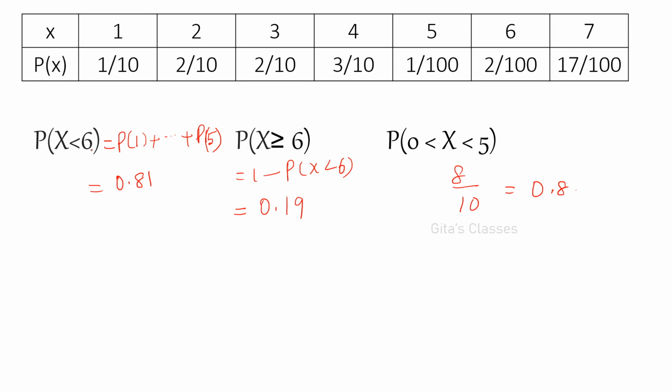And next is P of x strictly less than 6. Therefore, P of 1 to P of 5 you have to add. You will be getting 0.81. And greater than or equal to 6 means 1 minus that, or you can say P of 6 plus P of 7, 19 by 100 also you can say. And 0 strictly less than x strictly less than 5 means P of 1 to 4, as 0 is not there. So 1, 2, 3 and 4. You have to add this. Okay. You will get 2 plus 5 plus 3, 8 by 10.